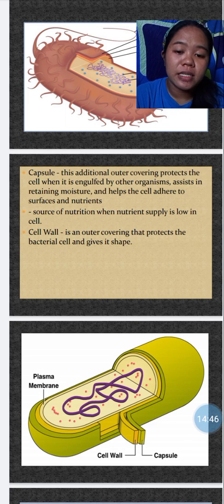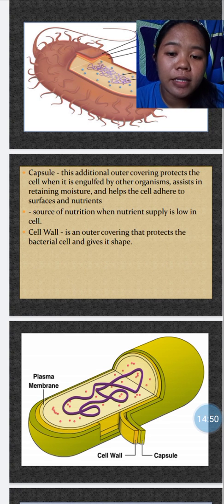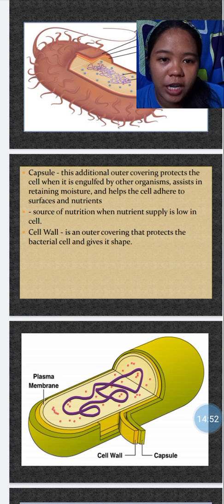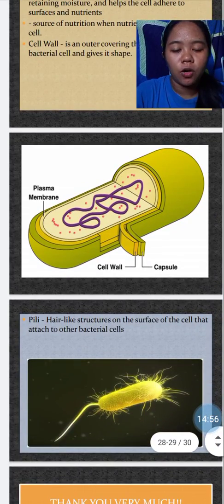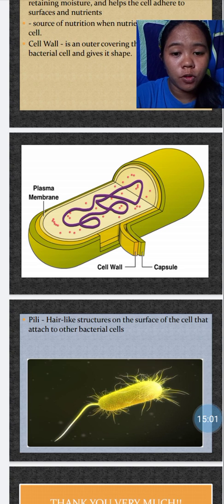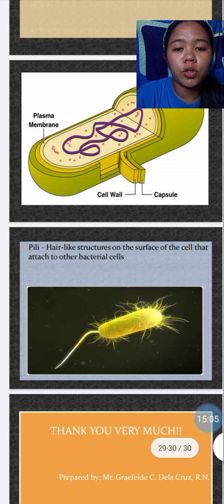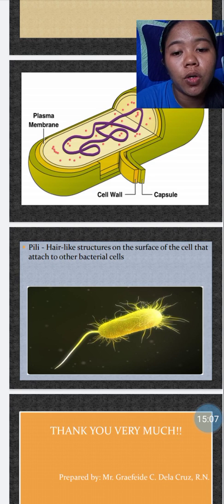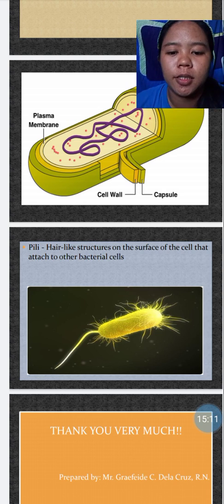Cell wall is an outer covering also, like the capsule, that protects the bacteria cell and gives it shape. So as you can see po doon sa ating diagram, kung makikita po ninyo, mas outer pa po yung capsule kaysa po doon sa cell wall. Tapos sa loob po nun, yung may plasma membrane ng bacteria.